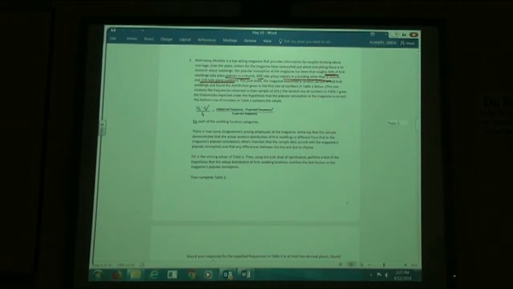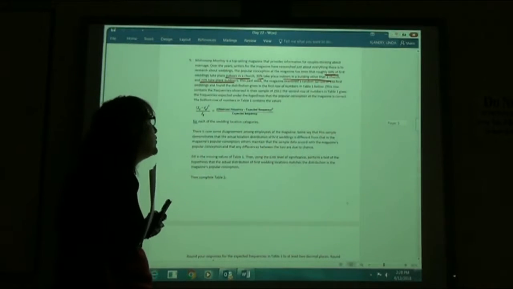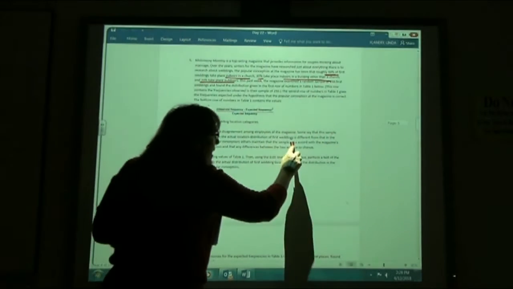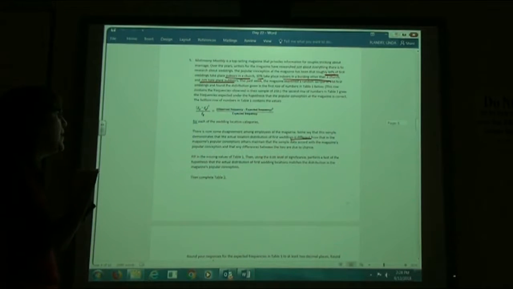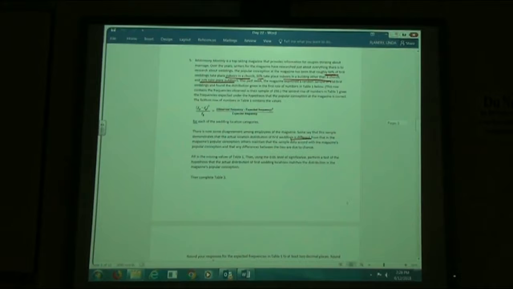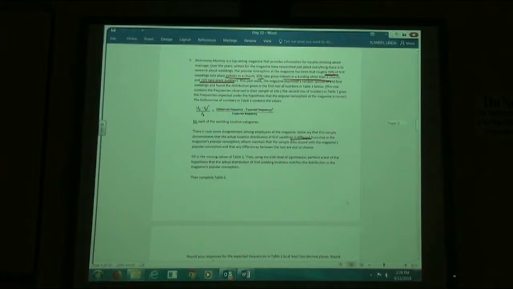Now there's some disagreement among employees of the magazine. Some say this sample demonstrates that the actual location distribution of first weddings is different. So again, we're checking different, and so we're checking equals and not equals from the magazine's popular conception. Others maintain that any differences between the sample data and the magazine's popular conception are due to chance. Fill in the missing values from Table 1, then at a 5% level of significance, perform a test of hypothesis, that is, whether the actual distribution of first wedding locations matches the distribution in the magazine's popular conception.